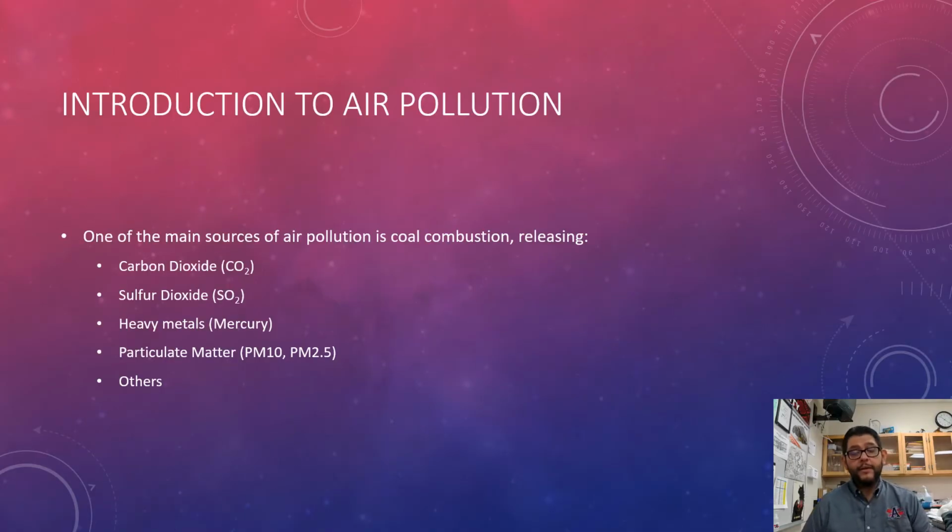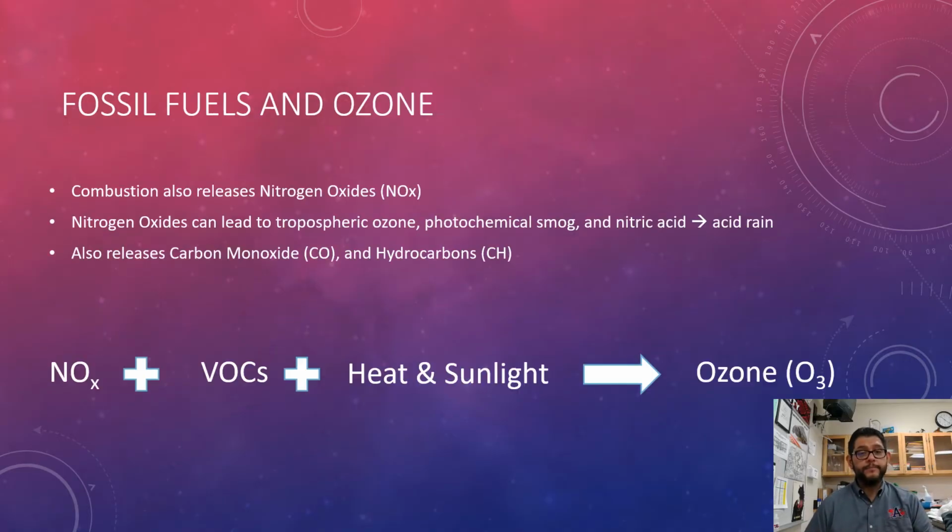Alright, so we're going to begin here by looking at the main resources. So there's tons of different forms, and this is going to be probably coal combustion that we're focusing on. And when that is combusted, you're going to see that there's some carbon dioxide, some sulfur dioxide, some heavy metals that release like mercury, and of course particulate matter, PM10 and PM2.5. And there are others to mention as well, but these are the main ones.